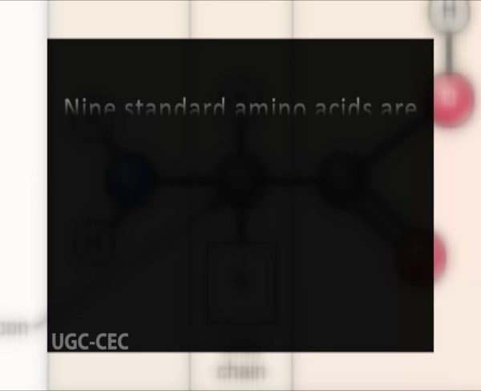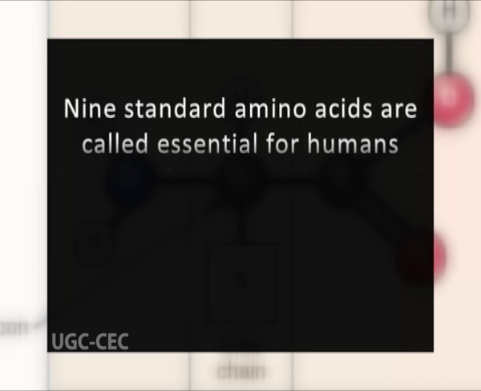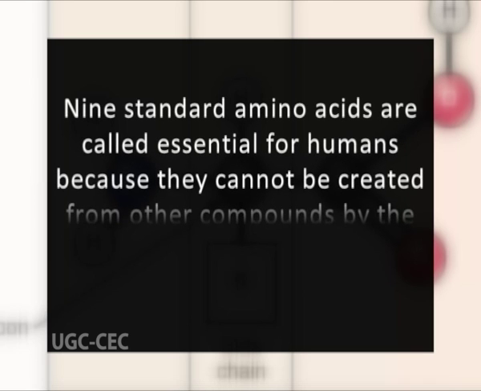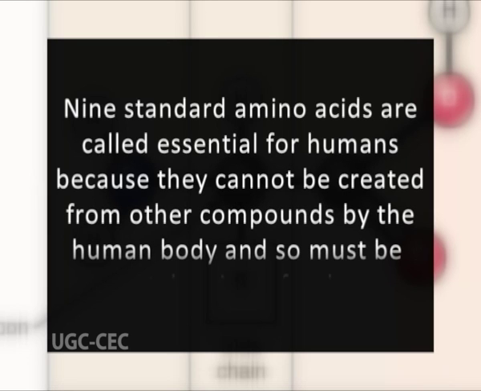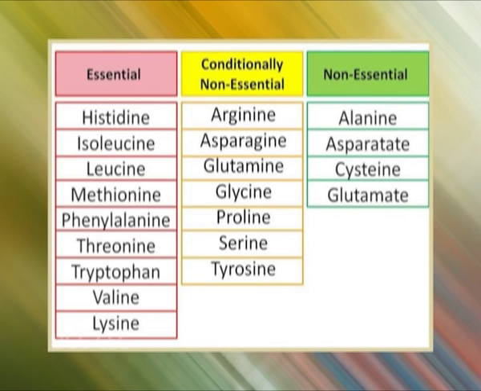Nine standard amino acids are called essential for humans because they cannot be created from other compounds by the human body and so must be taken in as food. The nine amino acids humans cannot synthesize are phenylalanine, valine, threonine, tryptophan, methionine, leucine, isoleucine, lysine, and histidine. Others may be conditionally essential for certain ages or medical conditions.